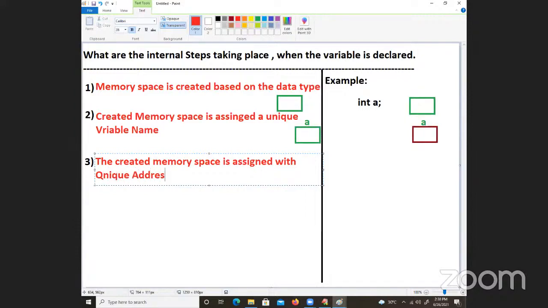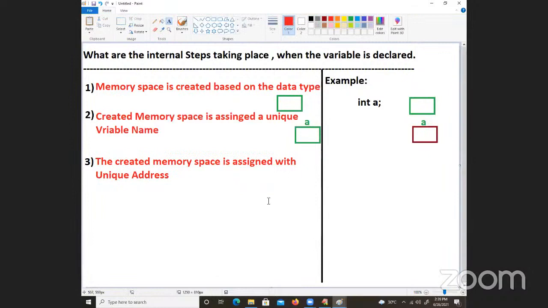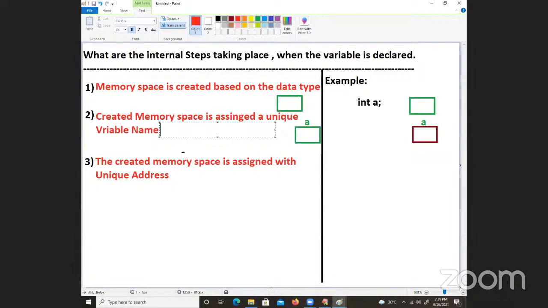In C programming, it is dealt with as a unique address. In Java programming, references are there. In Python, there is an ID function. The reference in Java and the ID in Python come from C programming only. The created memory space is assigned a unique address for identifying the memory space by the computer. The variable name is for the programmer's convenience.